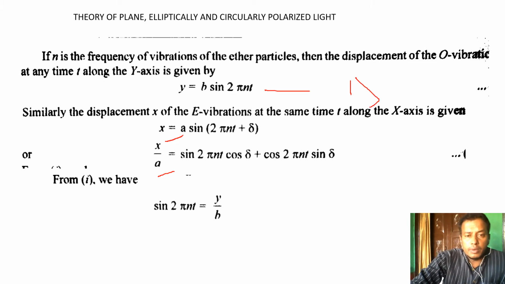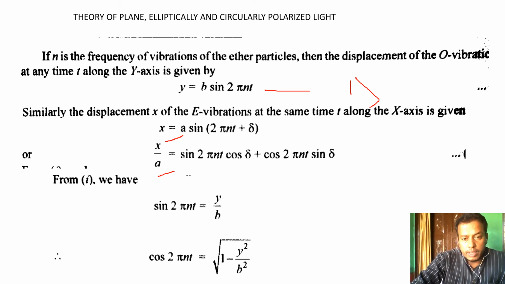From this we can see that sin 2πnt = y by b. Put this value in, and cos 2πnt equals the square root of 1 minus sin squared, since cos² + sin² = 1. So cos 2πnt = square root of 1 minus y² by b².